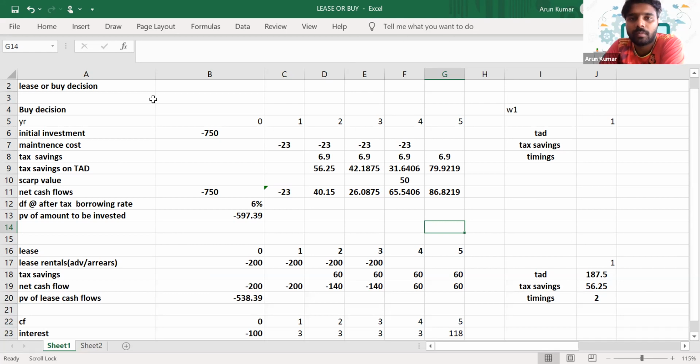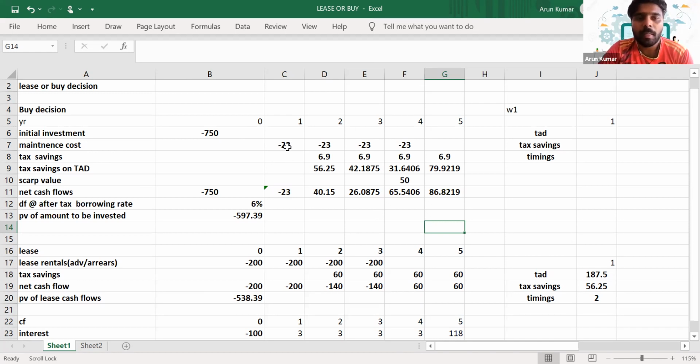Okay. So the financial factor, the cash flow impact that will happen with respect to lease or buy, and ultimately whichever has the lower cost, whether buy or lease, we will choose that method. Here we have an initial investment, so it is minus 750, and the maintenance cost.